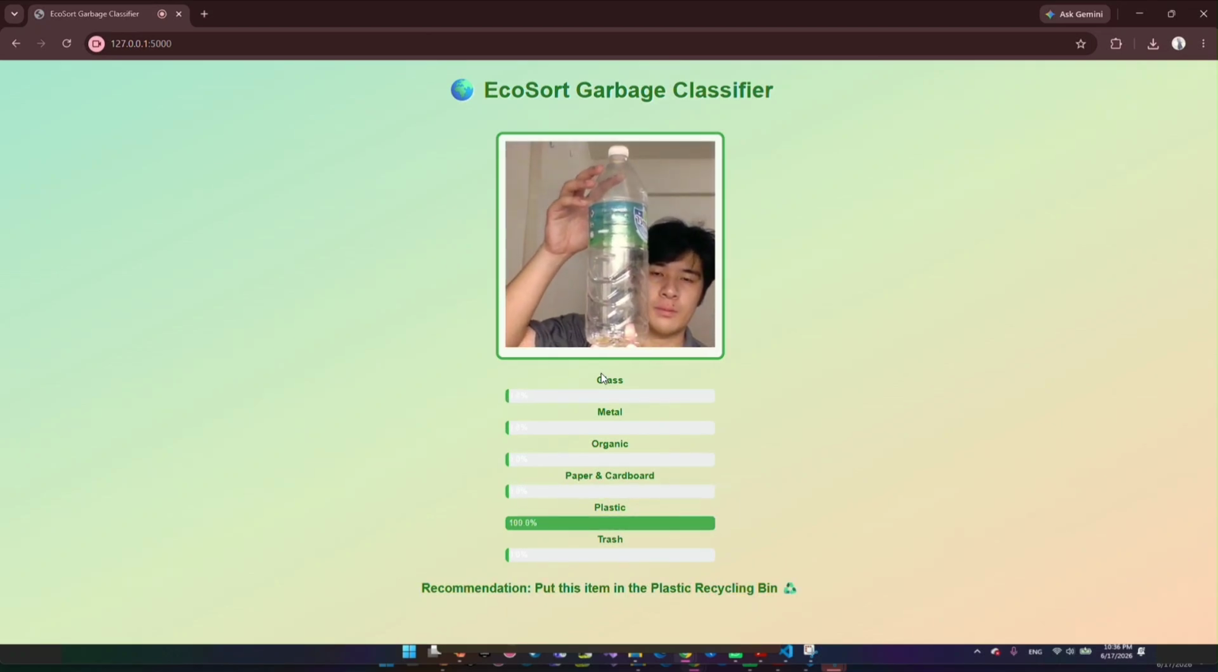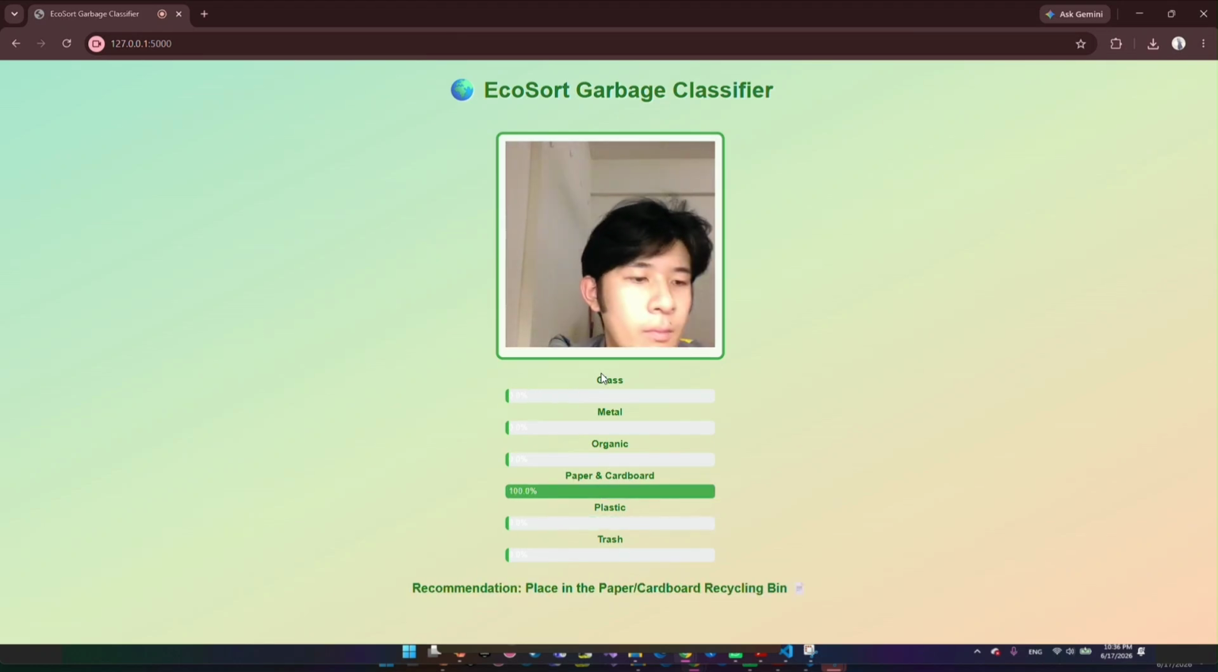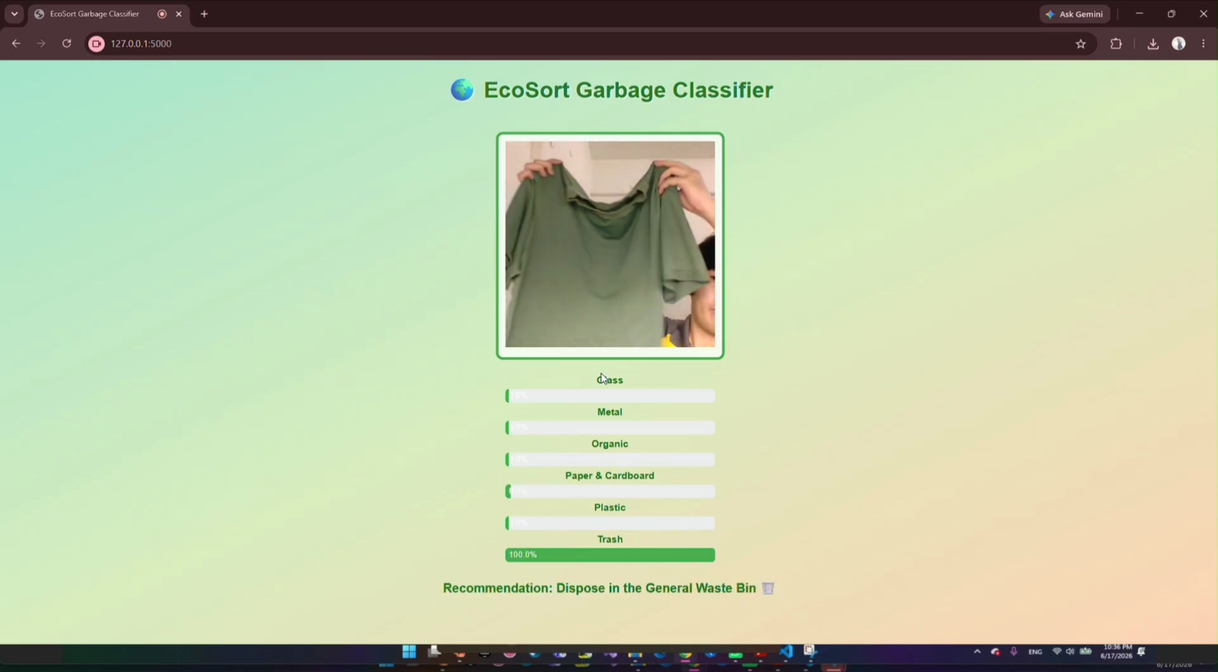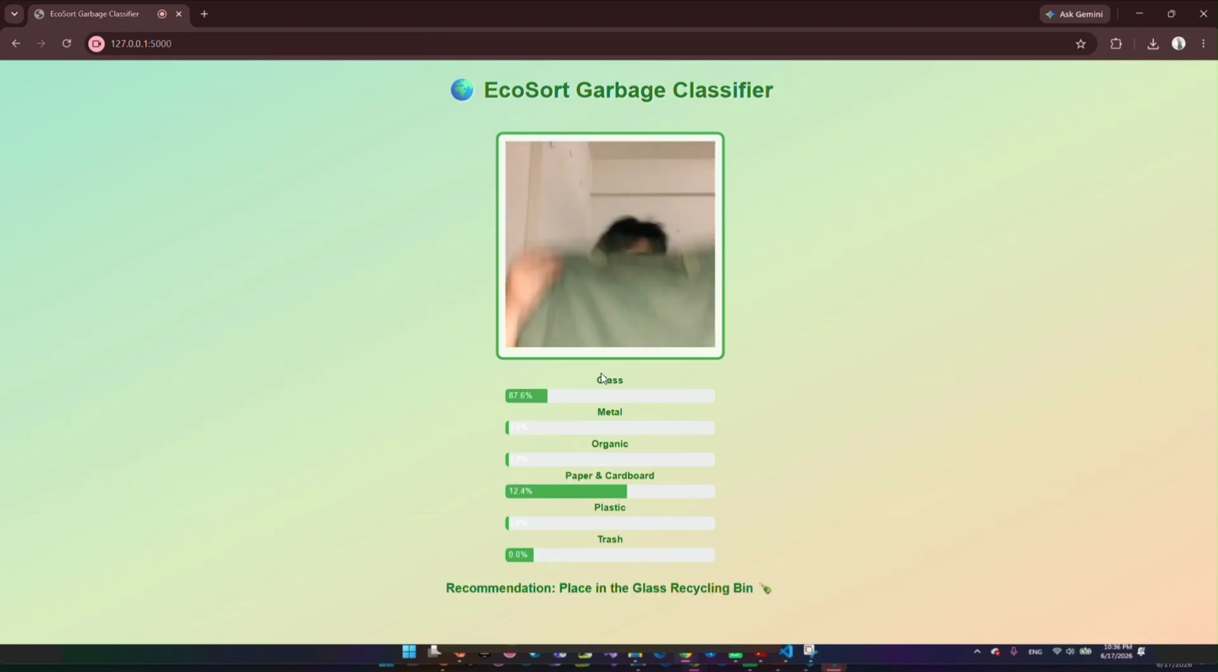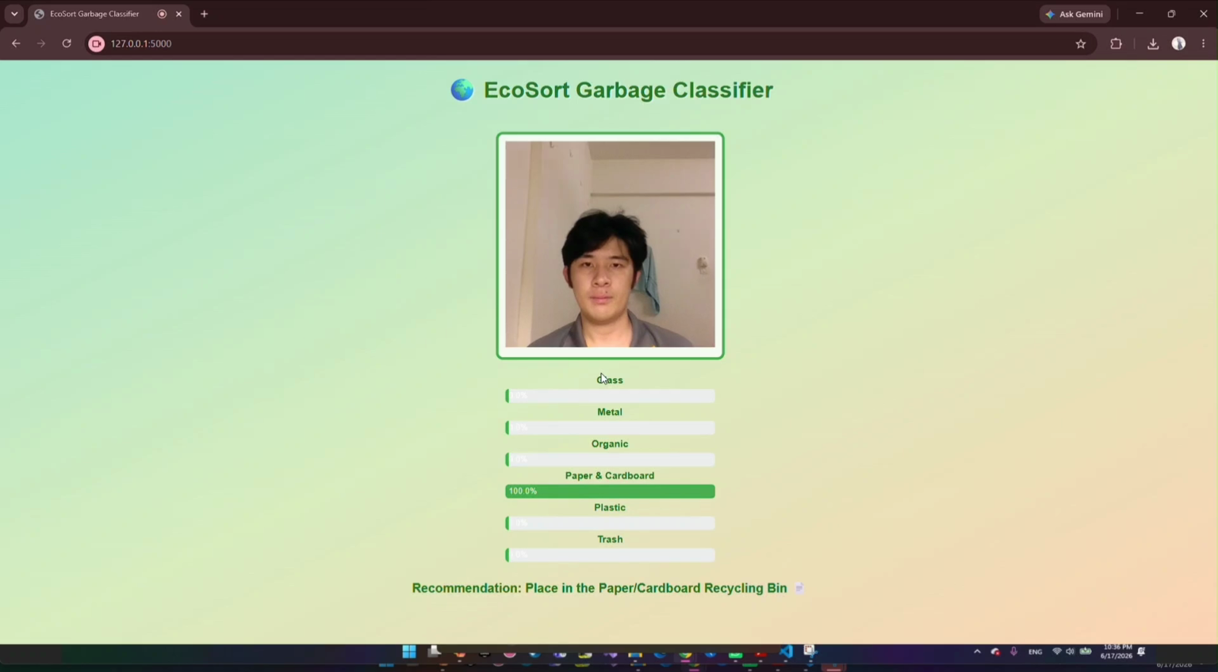Next is plastic. This is a plastic bottle and the application has 100% confidence also that this is the plastic category and has a recommendation also. Last but not least is trash. So we have a shirt in the trash category, and the application has 100% confidence that it is the trash category, and gives the recommendation also. That's all from us. Thank you.